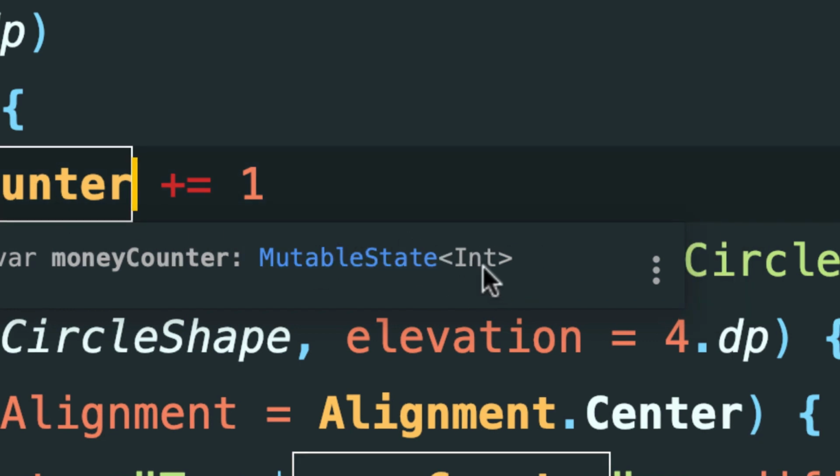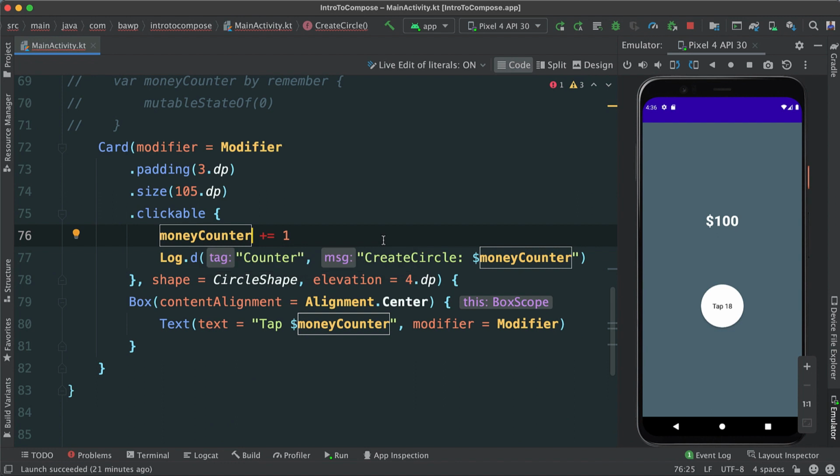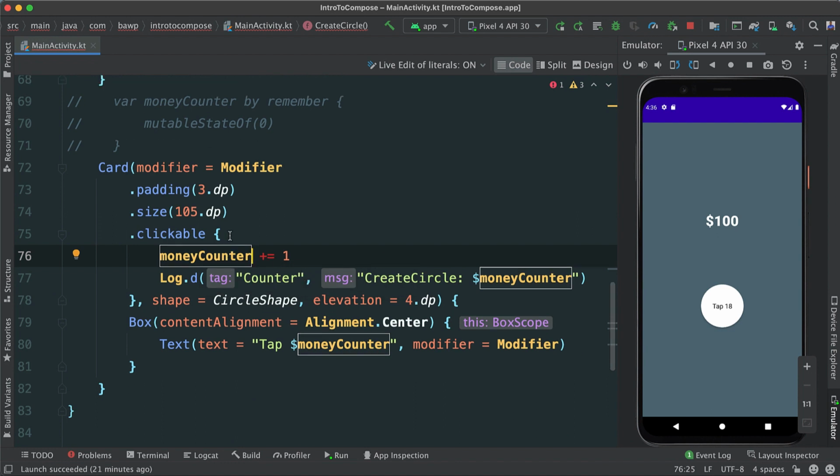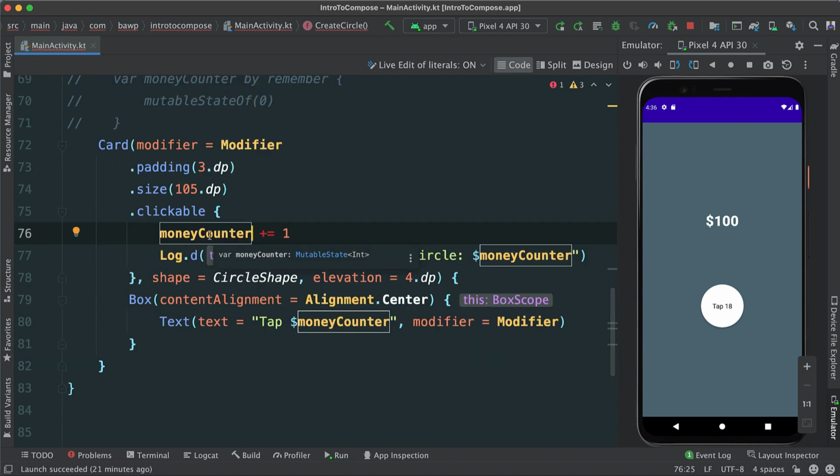It's not just an integer, but it's a mutable state. So we wrapped that into a mutable state. So what is a mutable state? Well, a mutable state allows us to hold the state, right? It's just a wrapper that holds a state, but most importantly, these values are going to be able to send information, to send events. In this case, the compose function will observe this value.